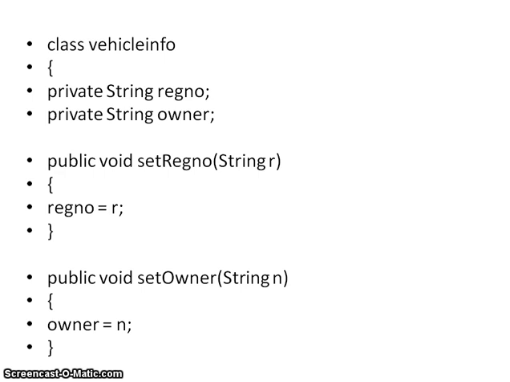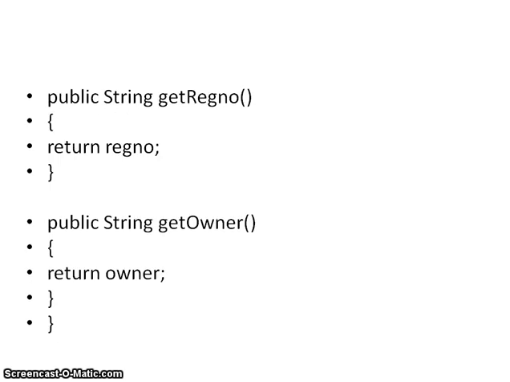So the set method is used to set the value of the registration number, and in the same way the owner name will be assigned to the owner. Whenever I call these set and get methods, I pass the value and it will be assigned here. So the set method is to change the value of the variable, and likewise the get method is to get the predefined value.